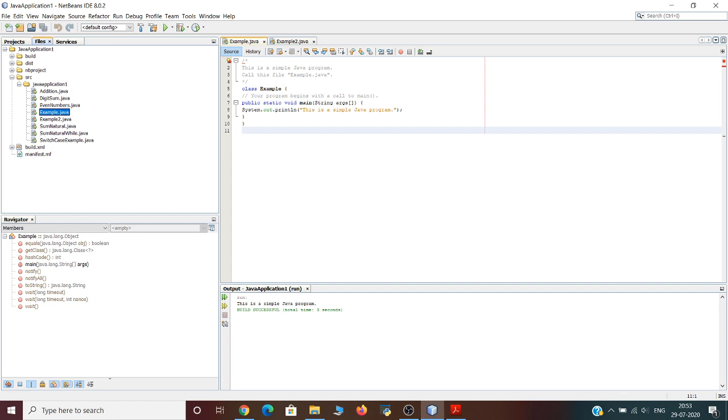As stated, main is the method called when a Java application begins. Just keep in mind that Java is case sensitive. Thus main is different from Main. The word starting with a capital letter M is quite different from the word main starting with a small letter m.